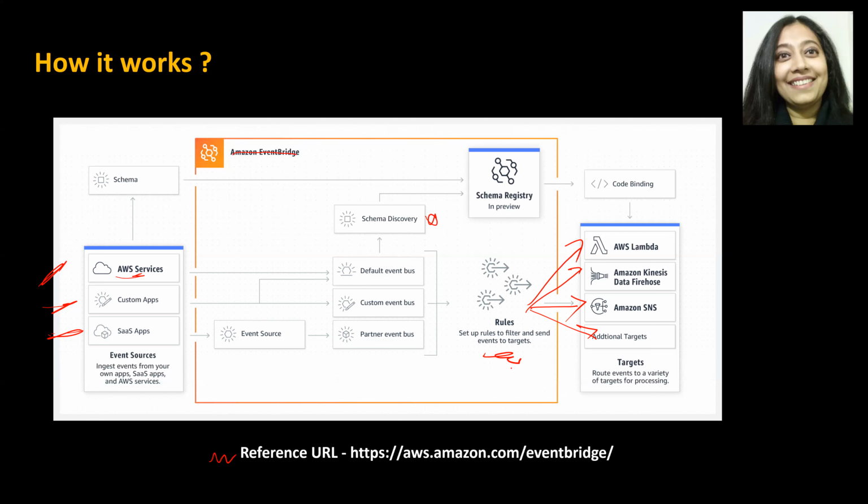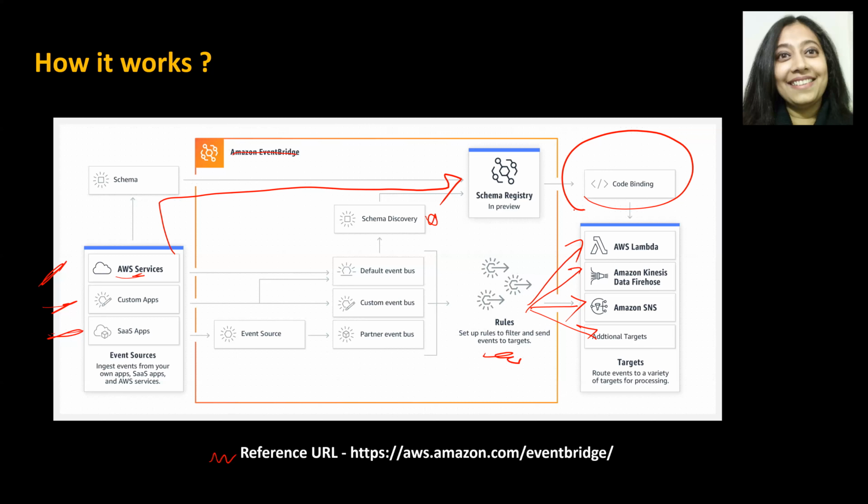Now, for all the AWS services, the schemas are registered in the schema registry by default. And you also have code bindings. Let's say you are leveraging an IDE, you want to download the code bindings, you can do that. There are multiple versions also available, so ensure that you use the right version. For your own custom apps, you will have to create and upload those schemas.